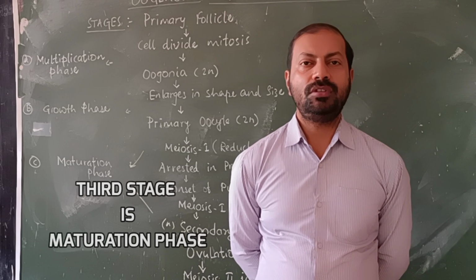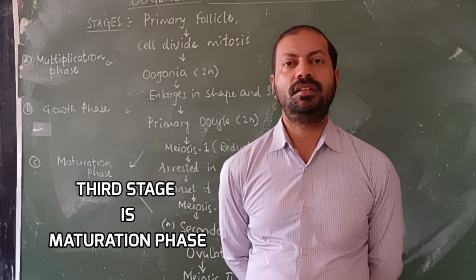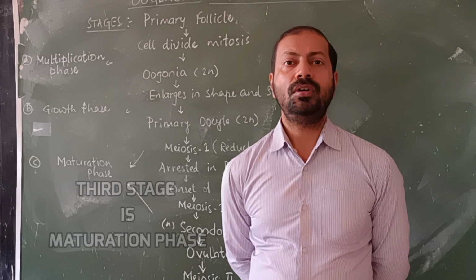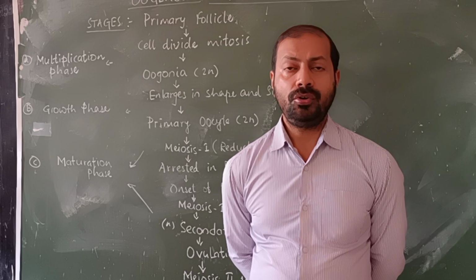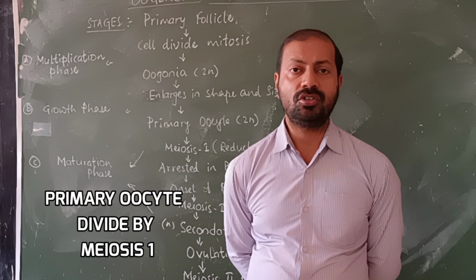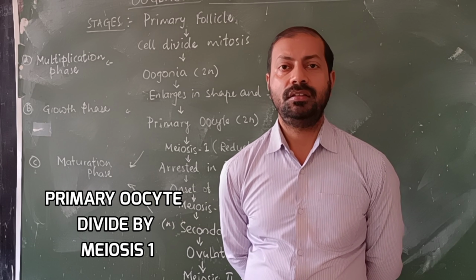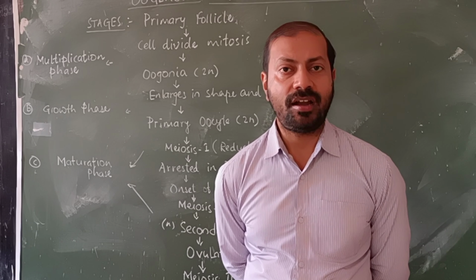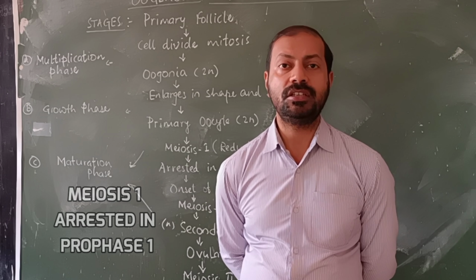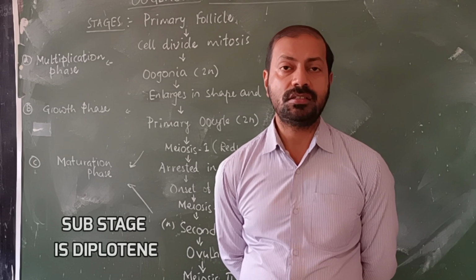Now we come to the third stage of oogenesis, the maturation phase. You should know that the primary oocyte starts meiosis 1 just after birth, and it is arrested in prophase 1. The substage is diplotene.